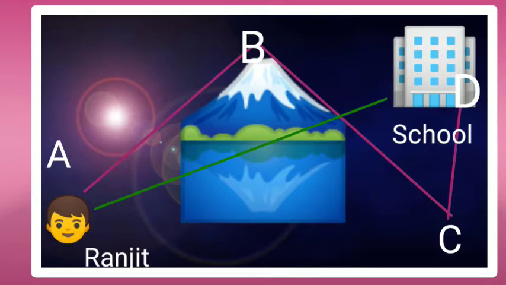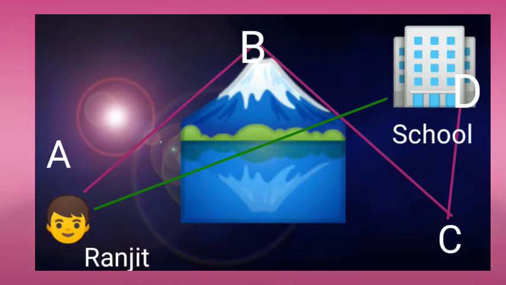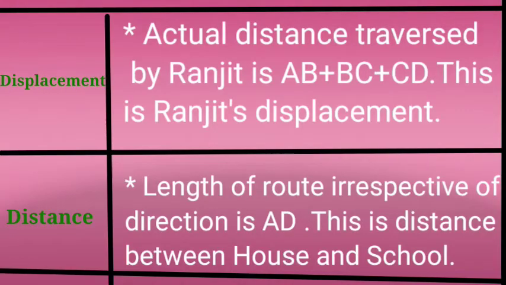But Ranjit cannot go to school with this path. He has to travel from point A to point B, then point B to point C, and then point C to point D, which is his school. This actual distance traversed by Ranjit along the direction is Ranjit's displacement.